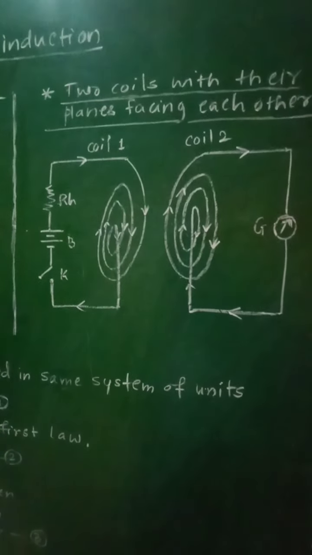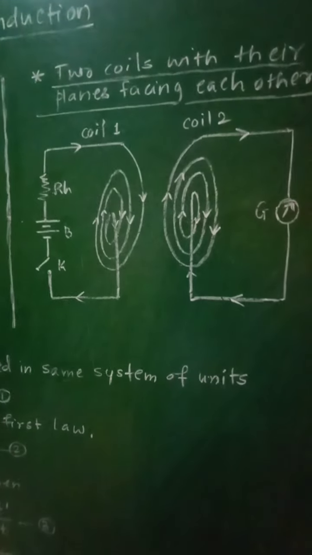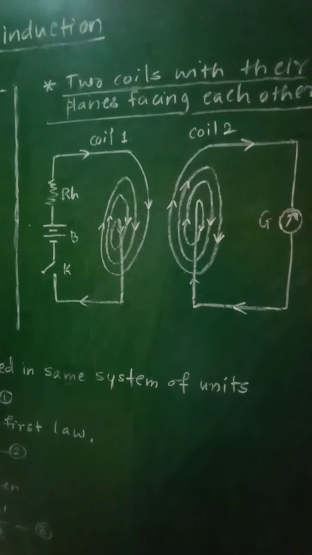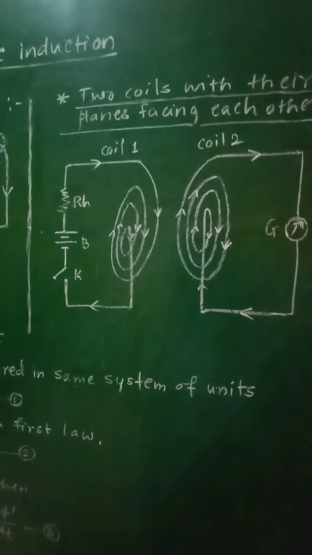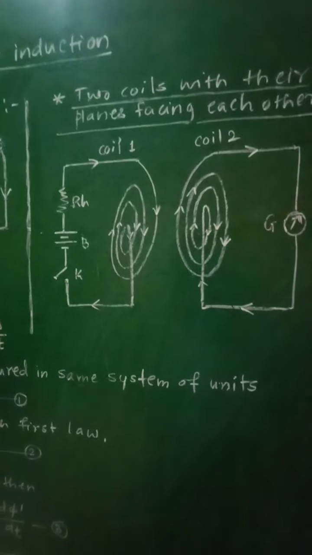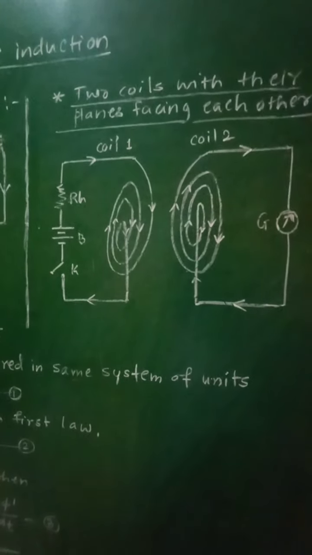That means when the galvanometer shows deflection towards the right during closing of the circuit, then while breaking the circuit, the deflection will be towards the left.